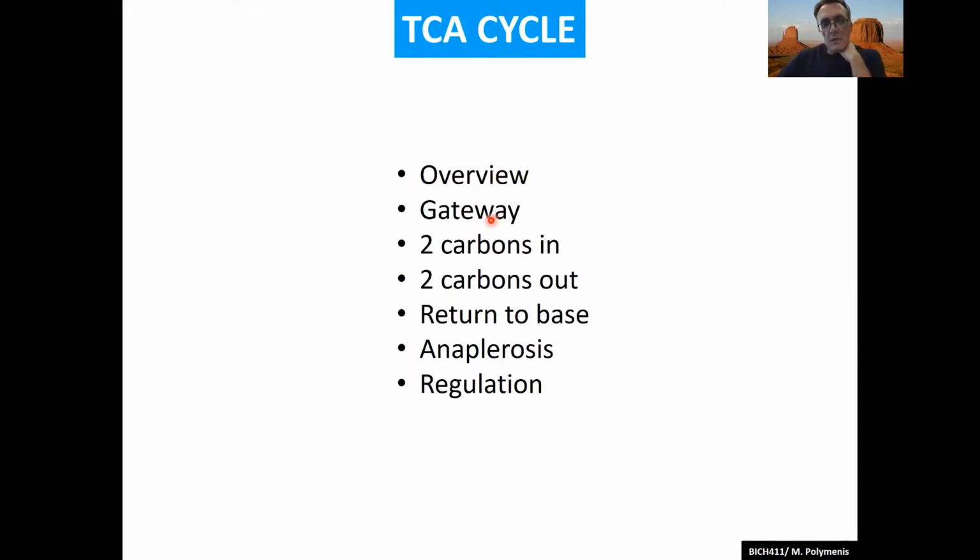Then we have the gateway reaction, the pyruvate dehydrogenase reaction that we'll spend quite a bit of time in. And then the reactions that deal with the two carbons that are coming in, the two carbons that are coming out, how we return to where we started in the cycle, how we make up intermediates that get used for other purposes, and finally, how the TCA cycle is regulated.